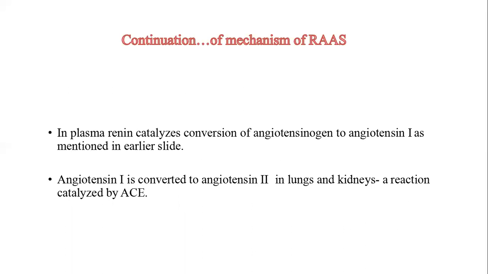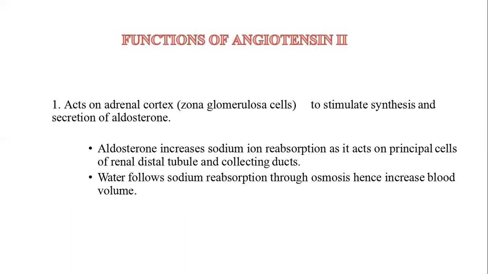In plasma, renin catalyzes the conversion of angiotensinogen to angiotensin 1, as mentioned earlier. Angiotensin 1 is converted to angiotensin 2 in the lungs and kidneys, and the reaction is catalyzed by ACE.